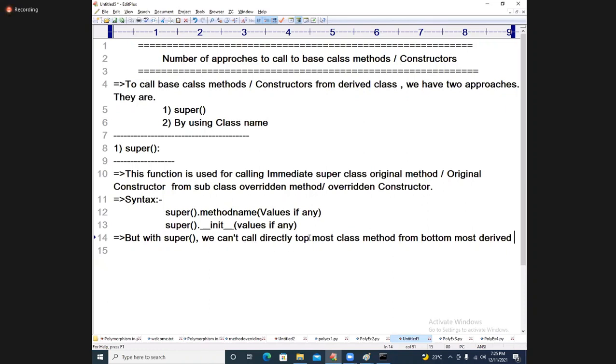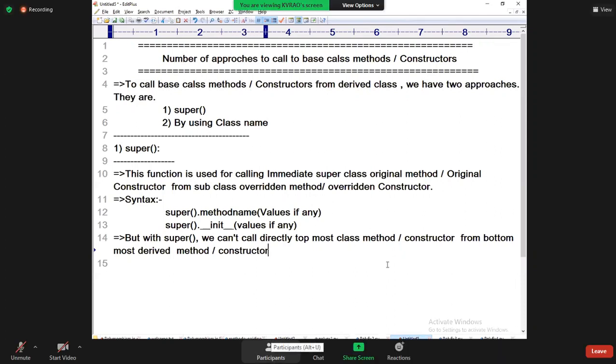We can't call the topmost class method or constructor from the bottommost derived class method or constructor. We cannot call. Right. So I will write the syntax here.